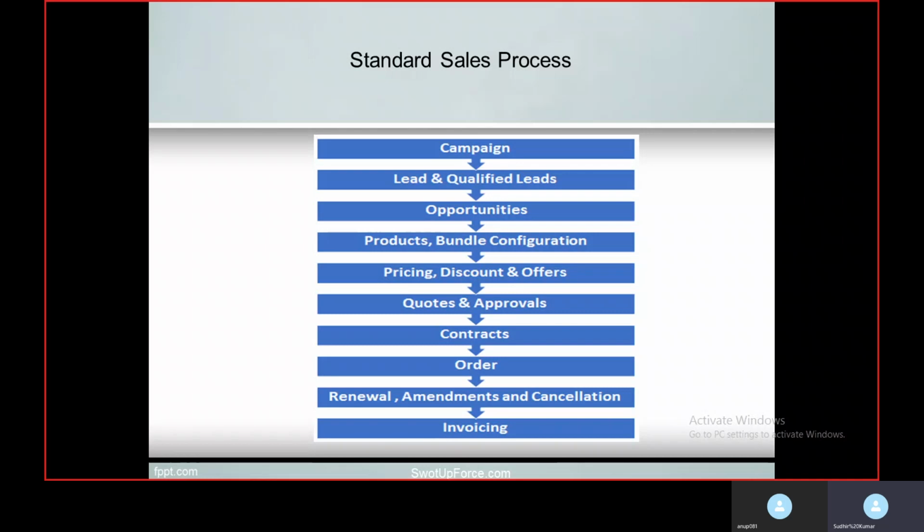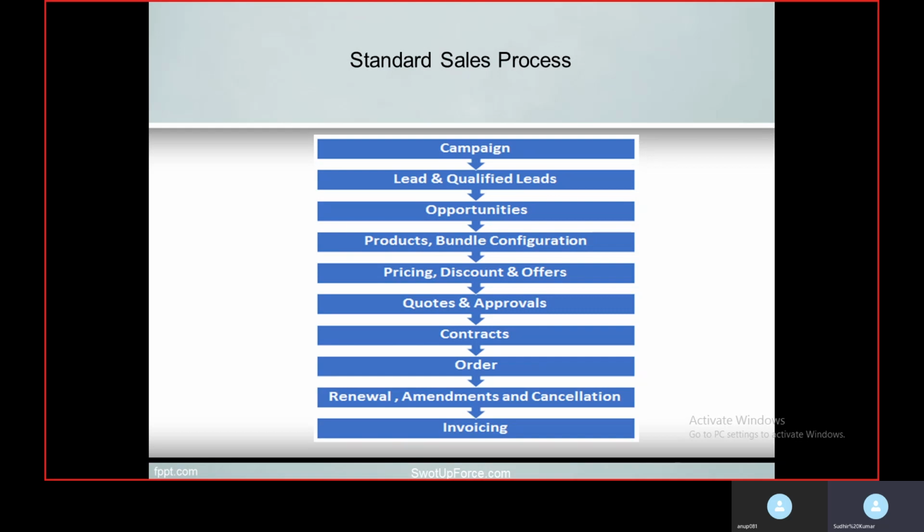So the first thing is the standard sales process. When I talk about the standard sales process, I mean the general process followed by most companies. Many companies follow this process, but it is possible that some companies skip a step, or customize this process as per their need.